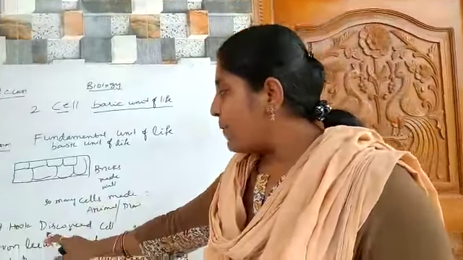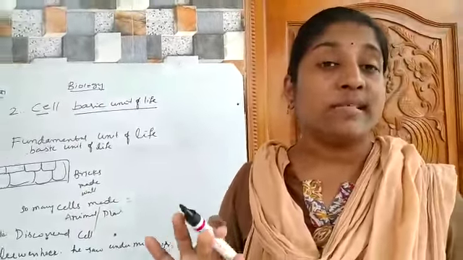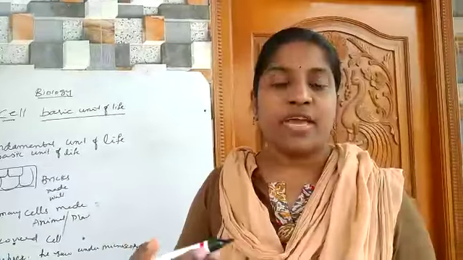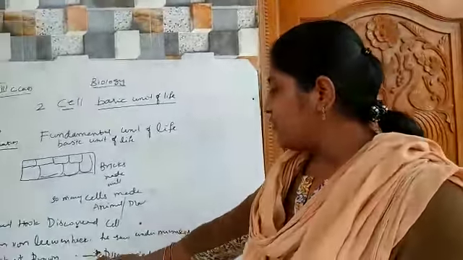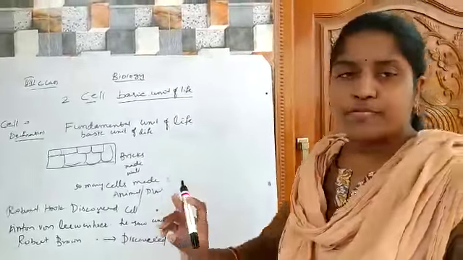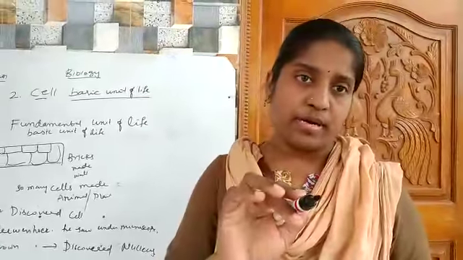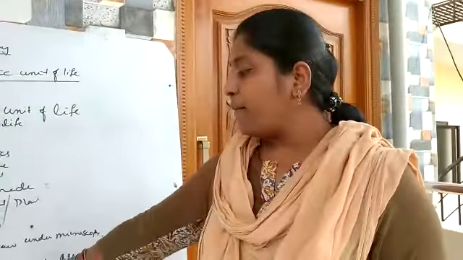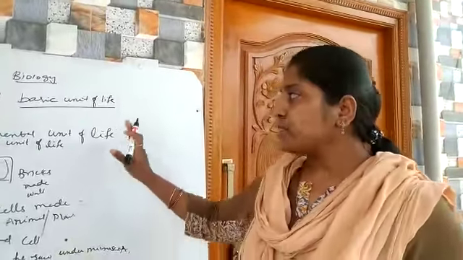First, Robert Hooke discovered the cell. Who discovered the cell? Robert Hooke, a famous scientist. Next, Anthony van Leeuwenhoek saw a cell under the microscope for the first time. And the next one, Robert Brown, discovered the nucleus.